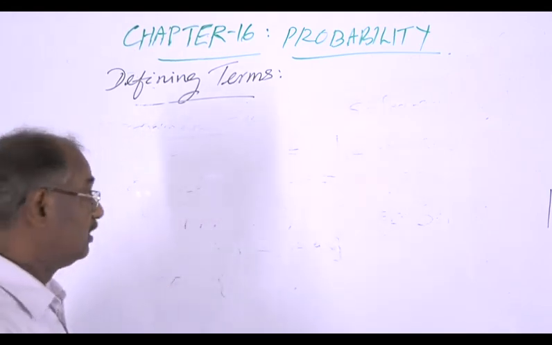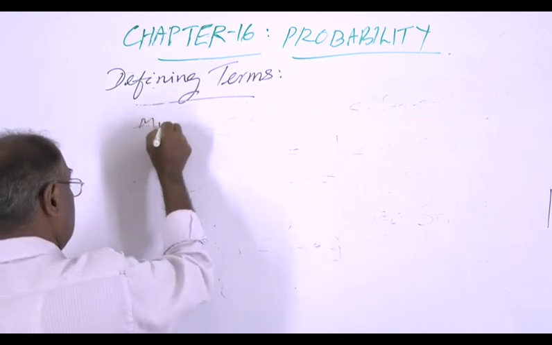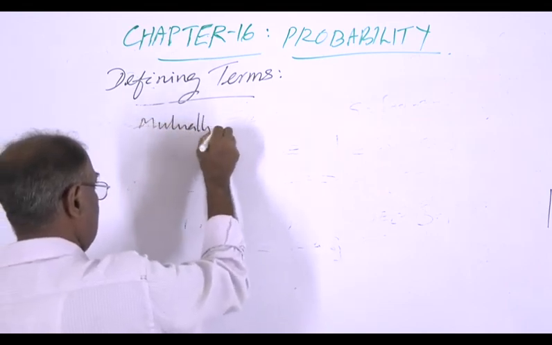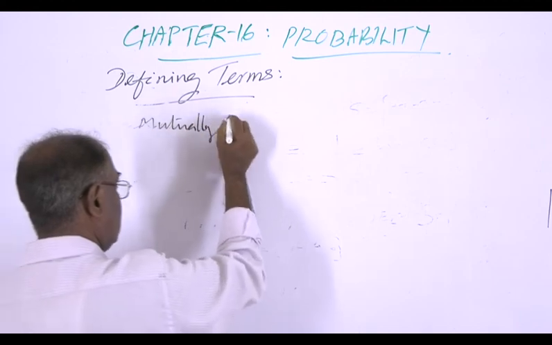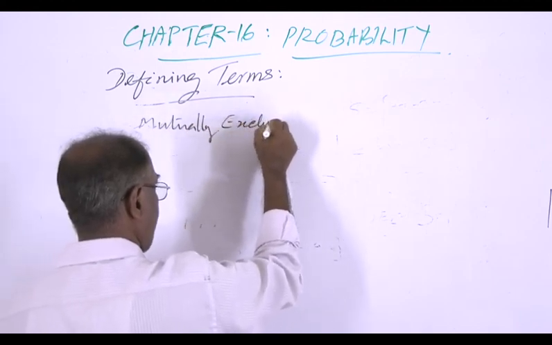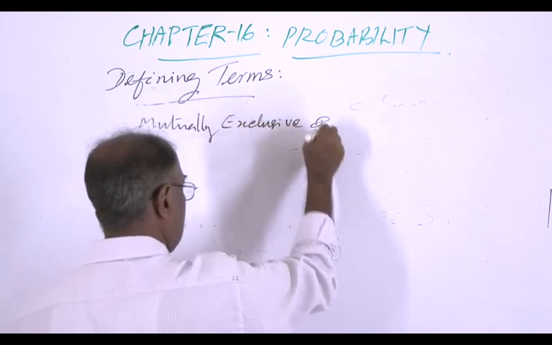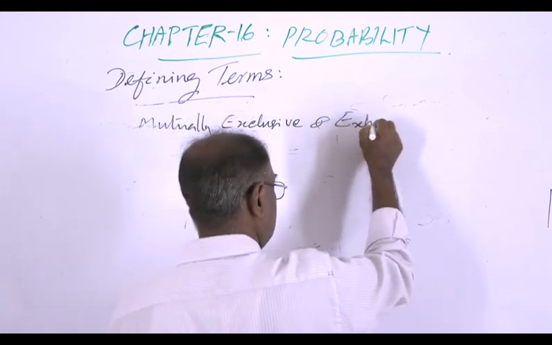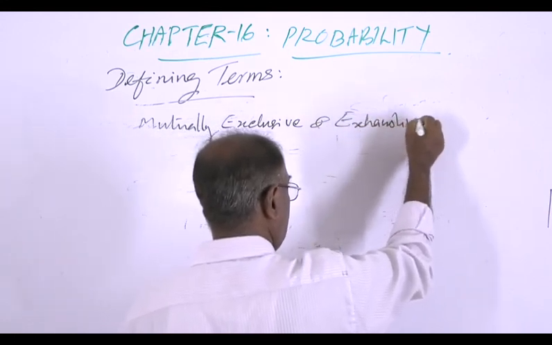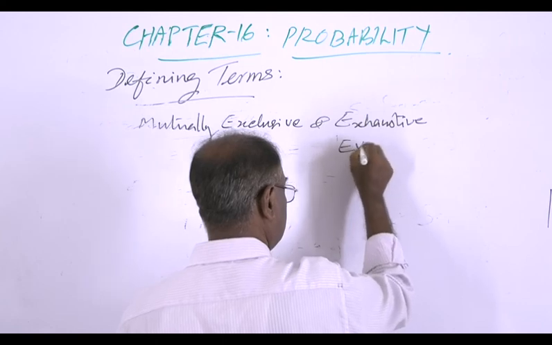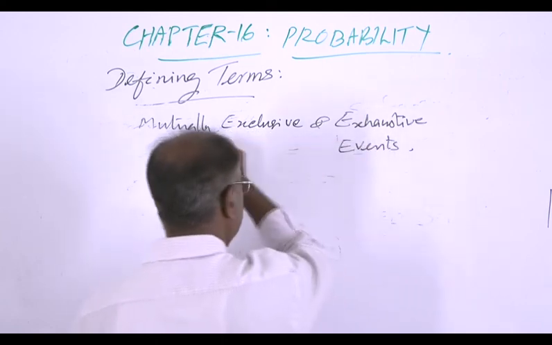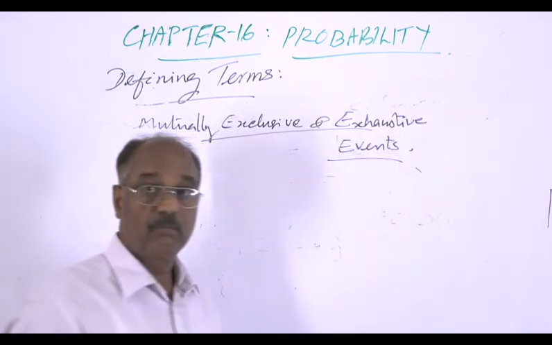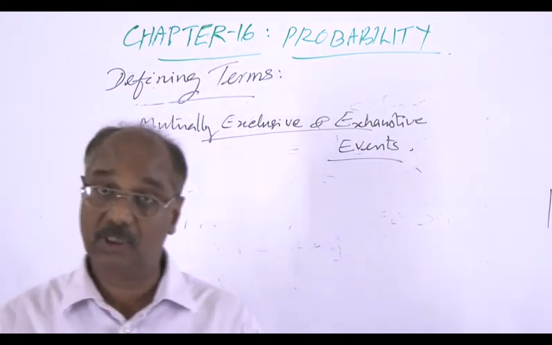And now the next term is mutually exclusive and exhaustive events. Both mutually exclusive and exhaustive, that's all.